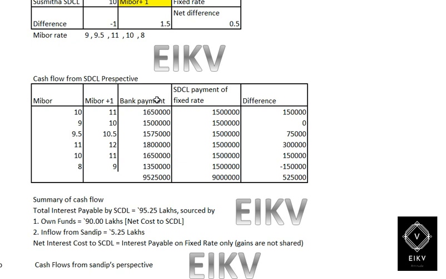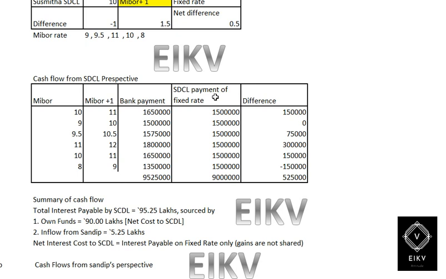So when you take the interest rate, Susmita has taken the loan on floating rate. So Susmita has to pay towards the bank on floating rate, which will be 11% into 3 crores into 6 by 12, half yearly basis. So 16 lakh 50,000 and 15 lakh and so on.